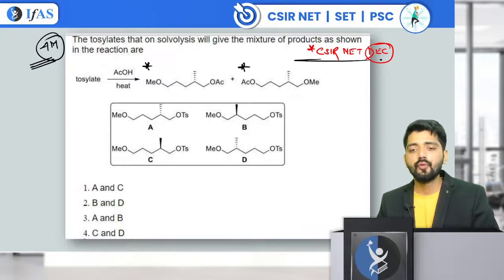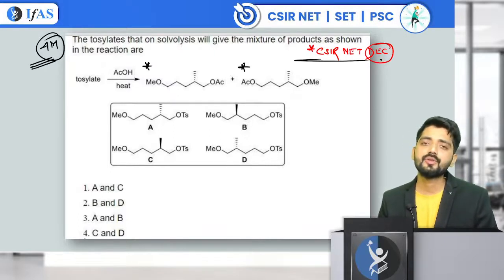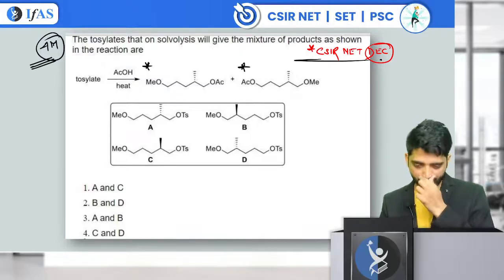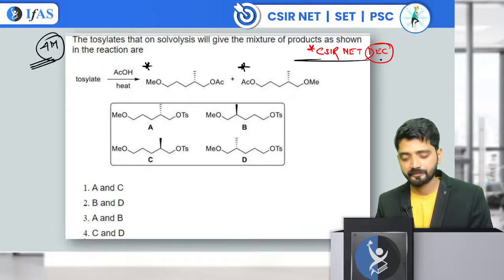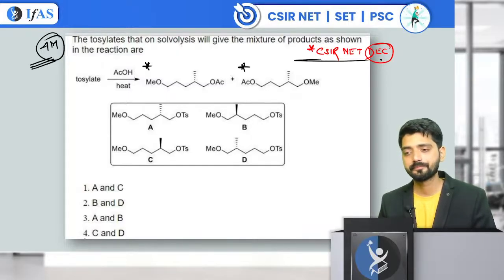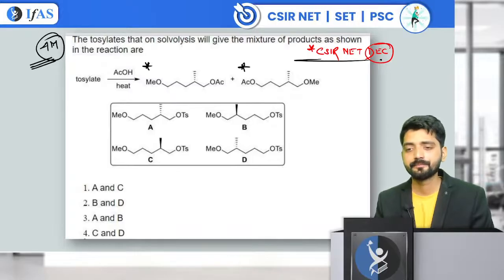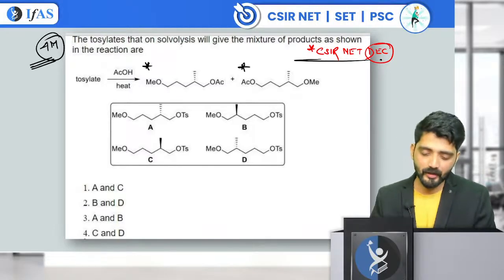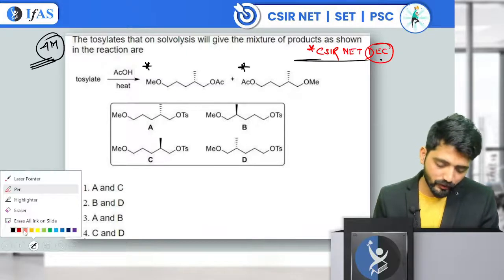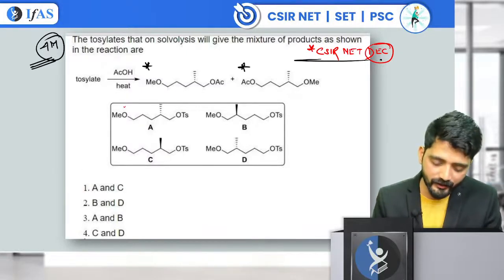They have given you 4 reactants and they are asking which options are going to be correct. They are confusing you in the stereochemistry part. See, in this scenario, when we look at the substrate, we find 1, 2, 3, 4, 5 and 6.